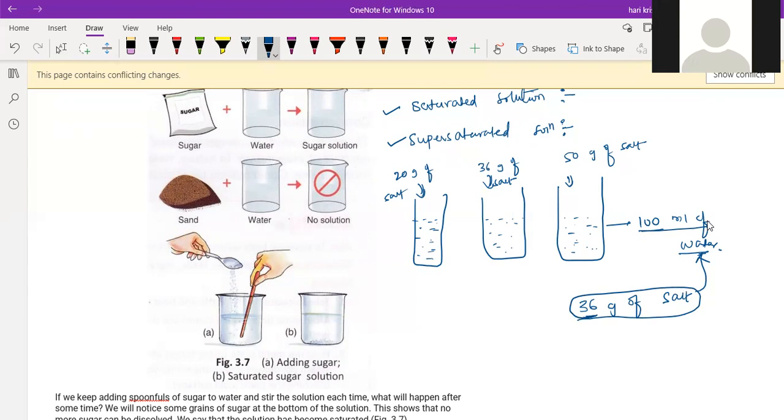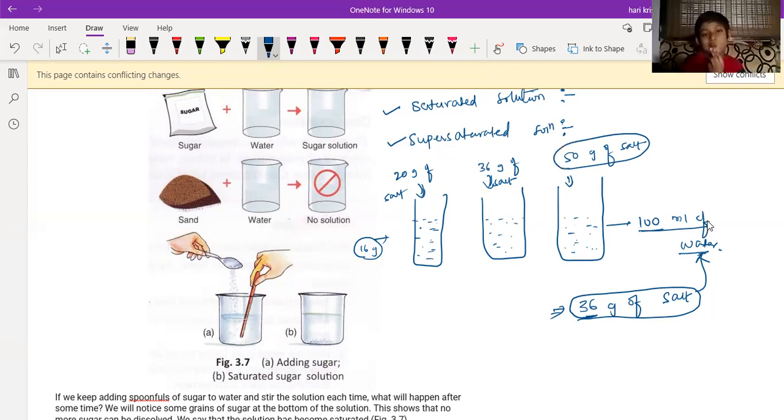Sir, I have one doubt. One minute please, I'll explain, then you can ask me. So the maximum capacity is how much for 100 ml of water? 36 grams only. In the first case, if you add less, it can still take 16 grams extra because the maximum is 36. But in the third case we're adding 50 grams of salt, too much. That means only 36 will dissolve in the water. The remaining 14 will settle at the bottom of the glass.